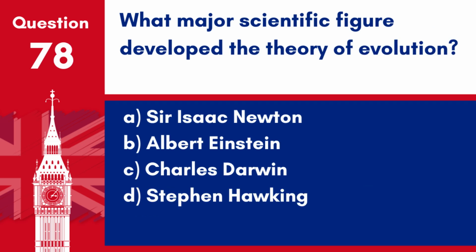Question 78. What major scientific figure developed the theory of evolution? A. Sir Isaac Newton. B. Albert Einstein. C. Charles Darwin. D. Stephen Hawking.